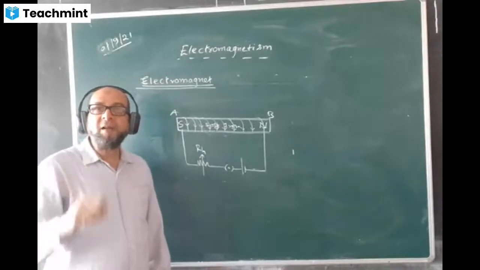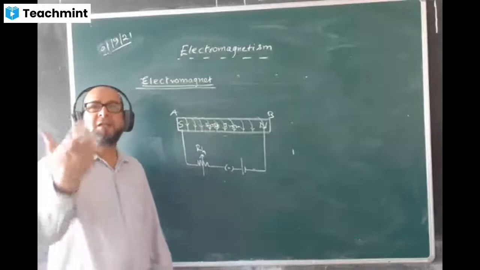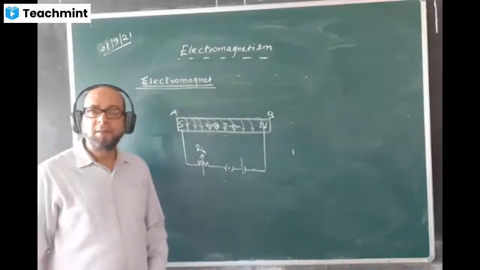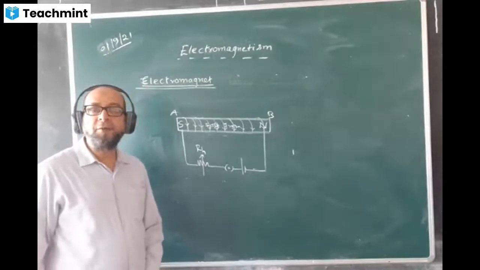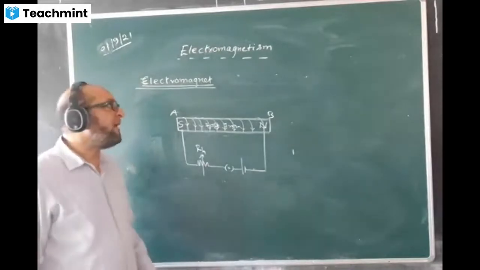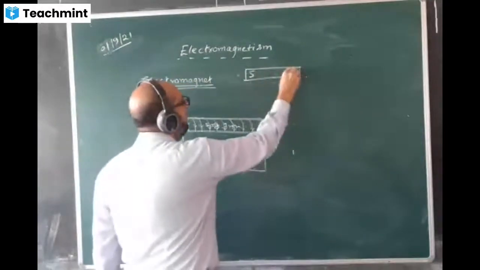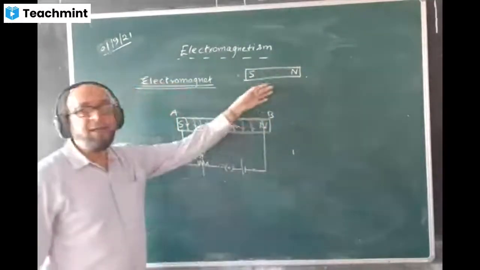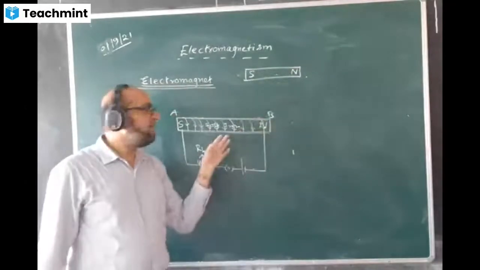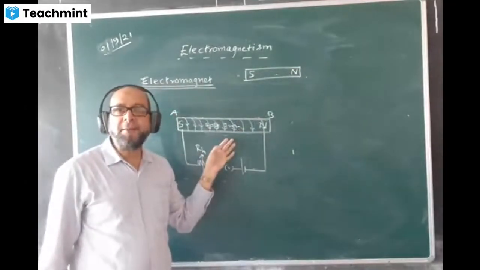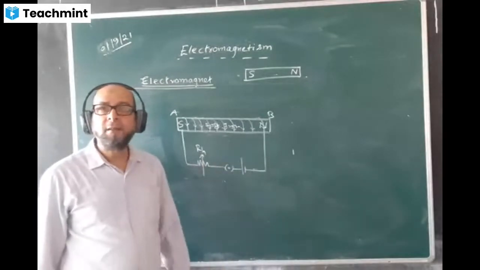The easiest way of changing the magnetic strength of an electromagnet is by changing the current. Simplest method: increasing the current strength. Now, if I have a permanent magnet, a natural magnet, and this one we call a temporary magnet. Why temporary? Because if you switch off, no magnet.